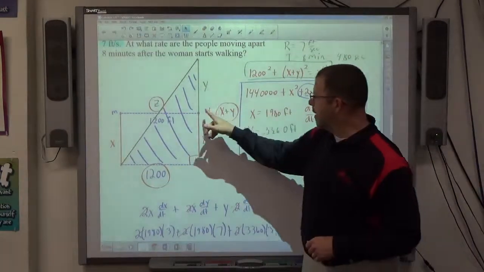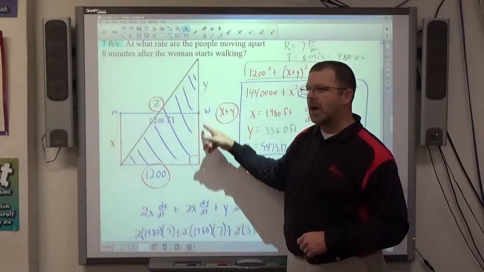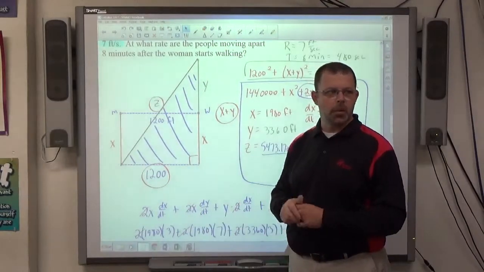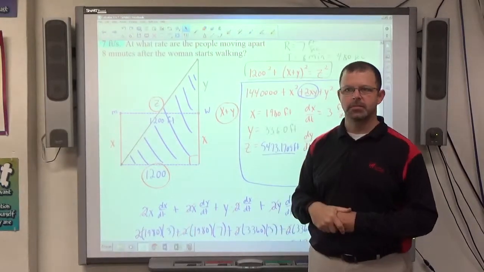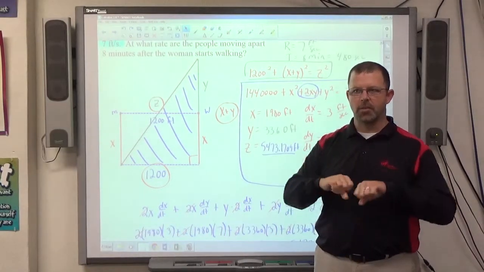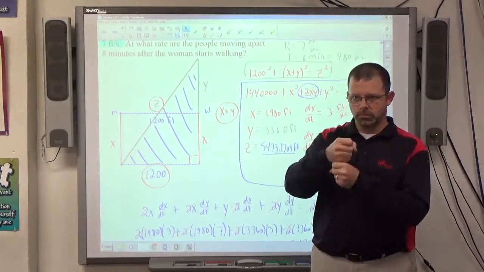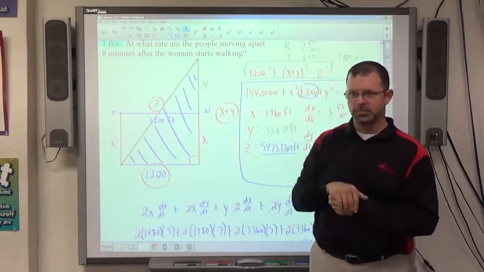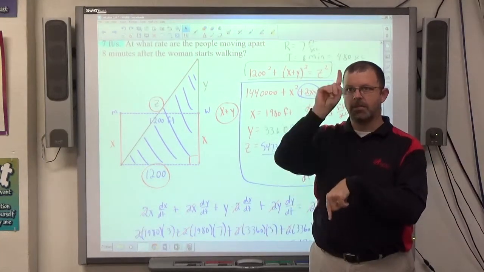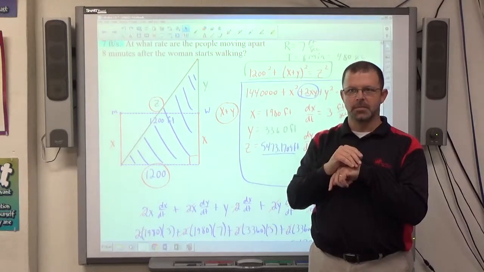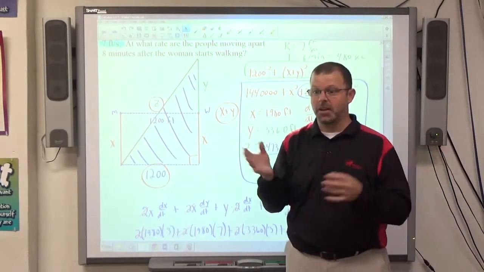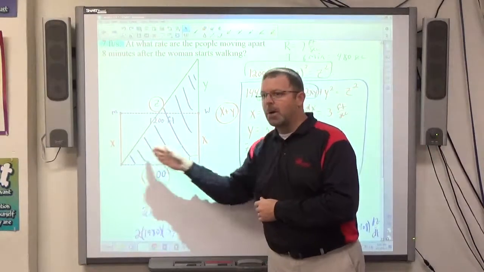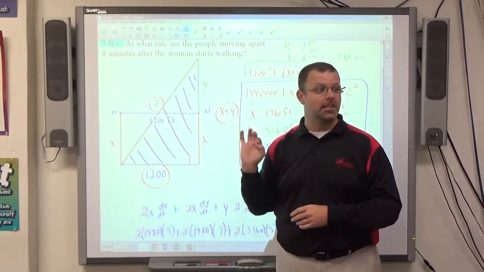Imagine if the man and woman were right there, and the woman's going that way, the man's going that way. What would their speed away from each other be? She's going 7 feet per second, he's going 3 feet per second. How fast are they walking away from each other? Really fast. That's 10 feet per second, right? The fact that they're separated by some distance makes it slightly less than 10 feet per second,